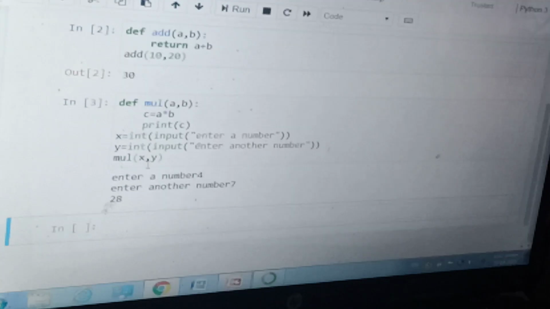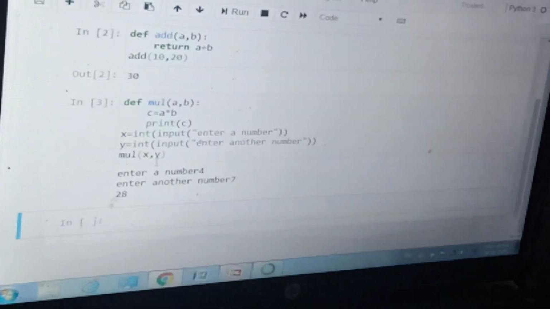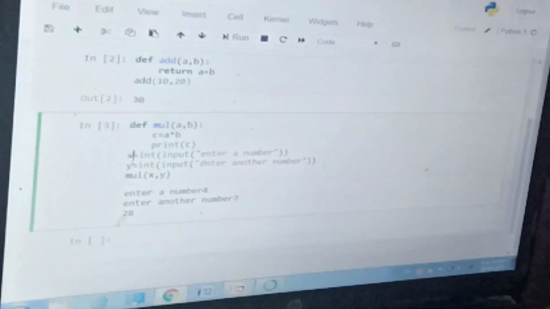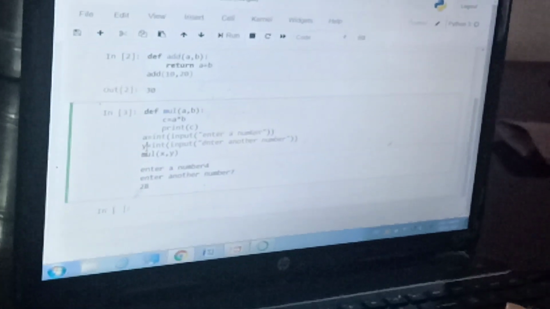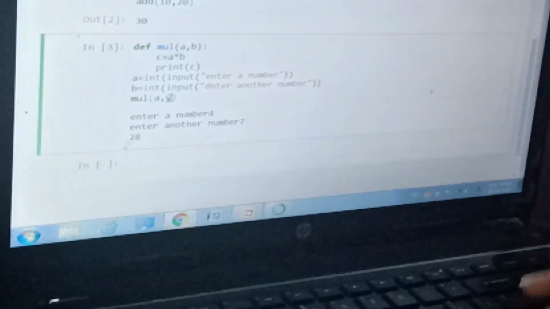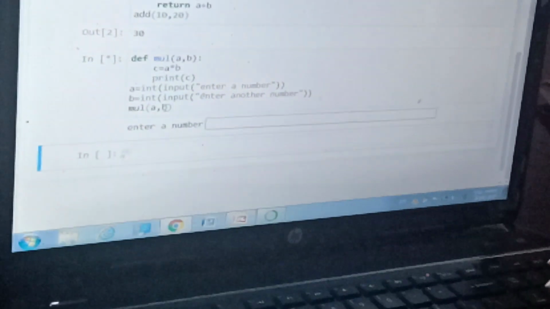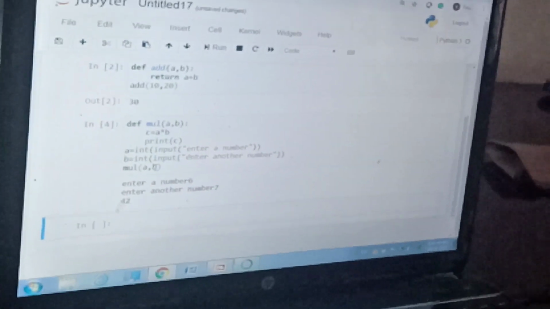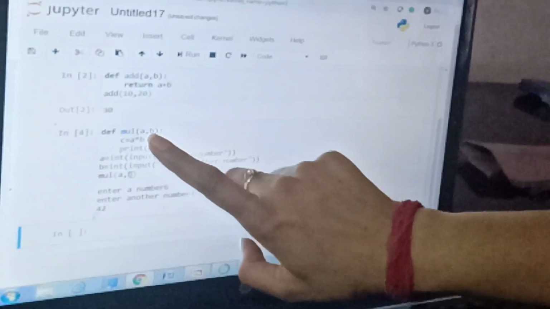Here you can use values directly, so this becomes static. You can make it dynamic also. You can use the same variable names as a and b, or you can use other variables like x and y. So you can use a, b here, and here also a, b. This is how we define very basic functions in Python. So this is your positional and required argument.